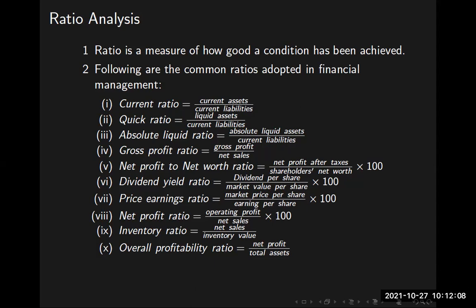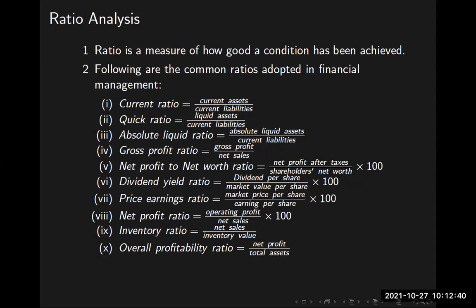Current assets divided by current liabilities. Current liability means for this financial year, I have to pay a certain amount of tax. It's a liability. For this particular month, I have to pay a certain amount of salary. It's a liability. For this particular month, I have to pay a certain amount of phone bill or electricity bill. It's a liability. Therefore, what are the current liabilities? As of today, what are the debts I owe to other persons like salary, phone bill, electricity bill, and taxes? These are current liabilities.